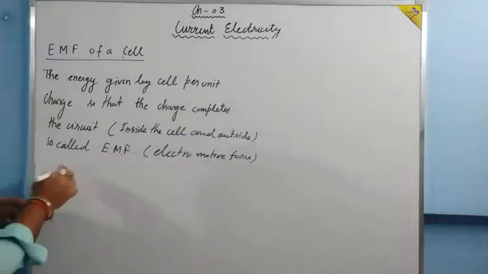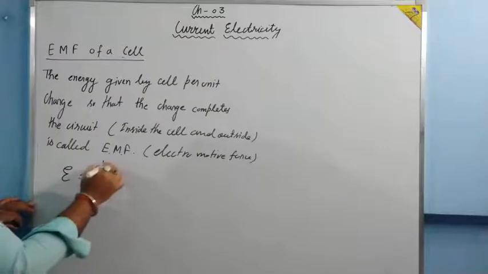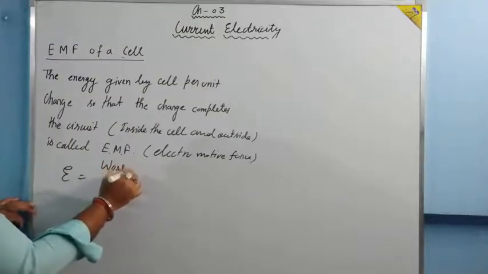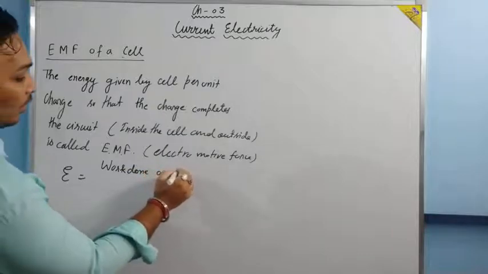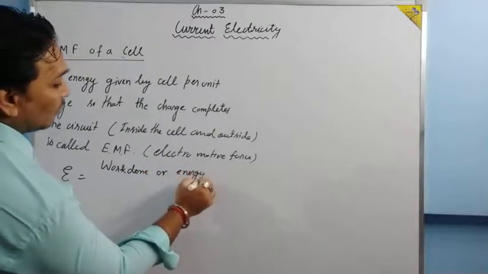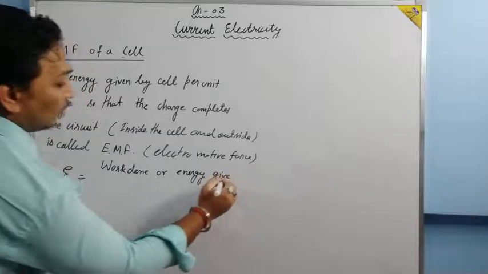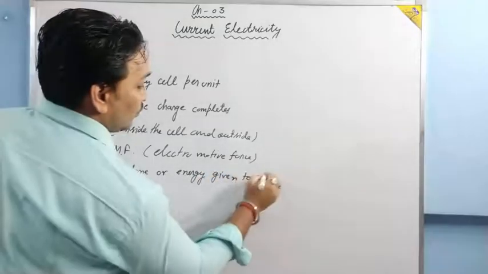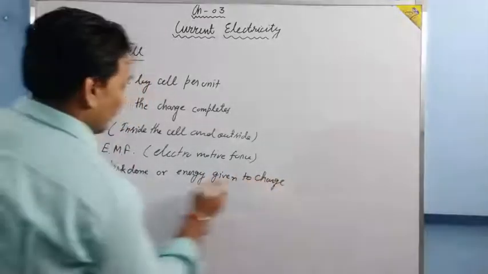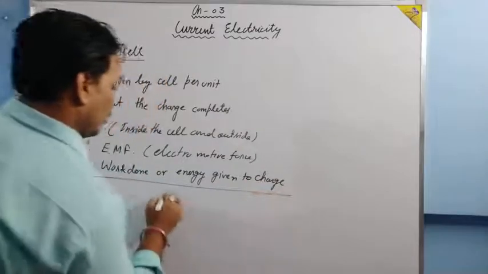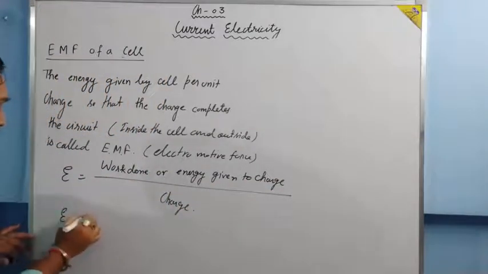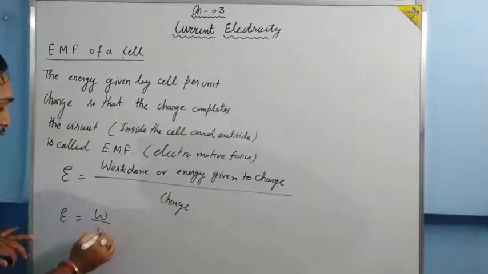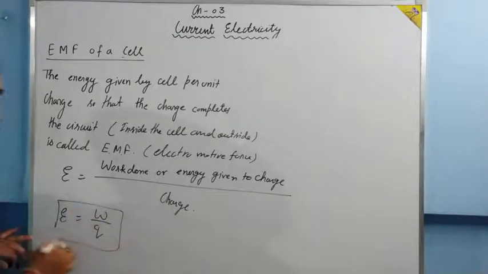So basically EMF is work done, or energy given, upon charge. EMF is equal to W upon Q. This is the formula for EMF.